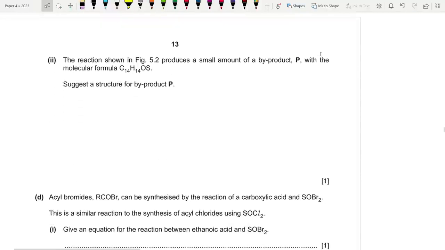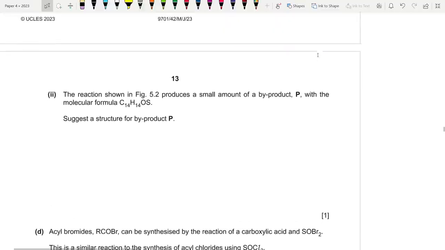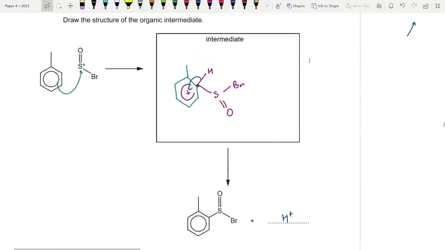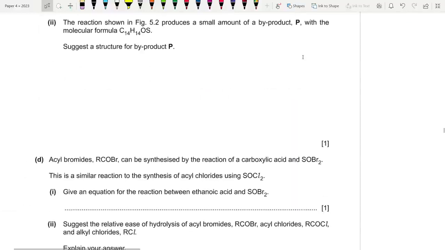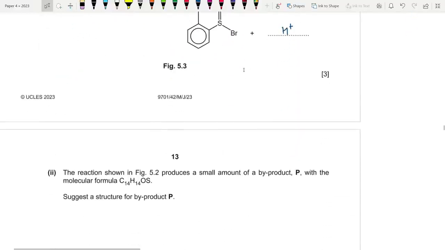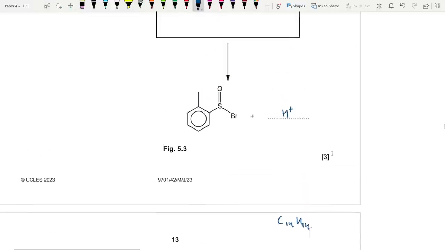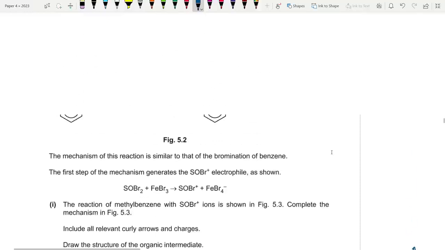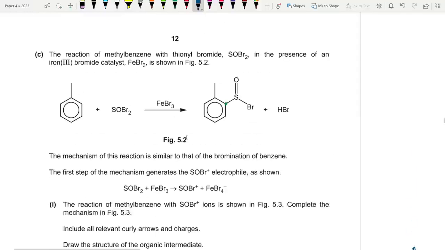The reaction shown in figure 5.2 produces a small amount of a byproduct P with the molecular formula C14H14OS. So clearly C14H14, it clearly has a two ring structure. Okay, so we need two rings. So interesting. How can you get two rings? So clearly SOBr2. What is SOBr2?